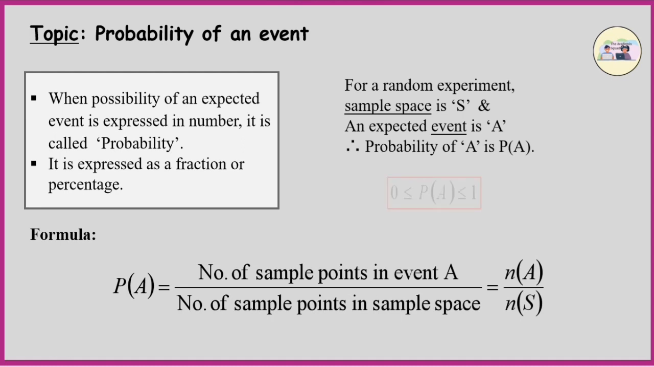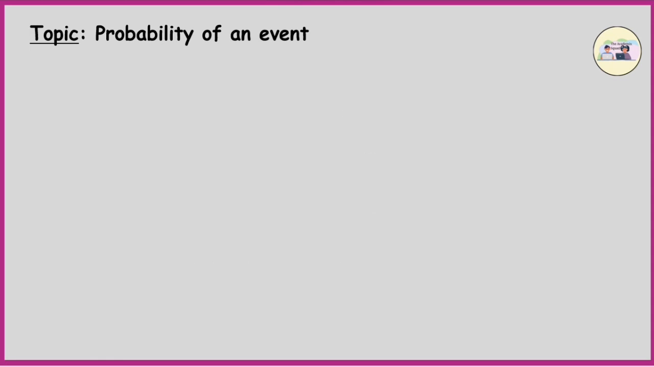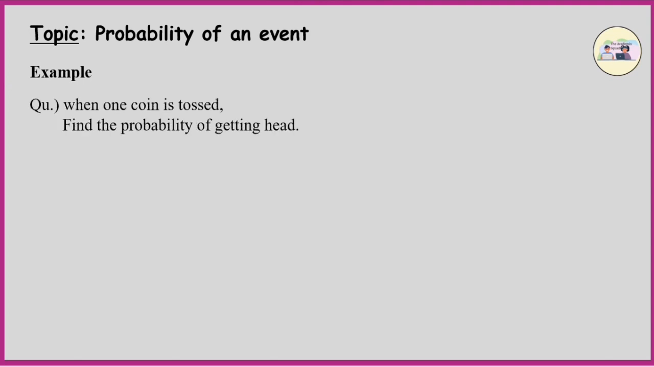Note, probability is always between 0 and 1. Maximum is 1 and minimum is 0. Let's see a small example. Find the probability of getting head when one coin is tossed.